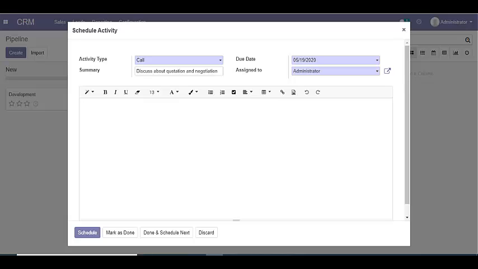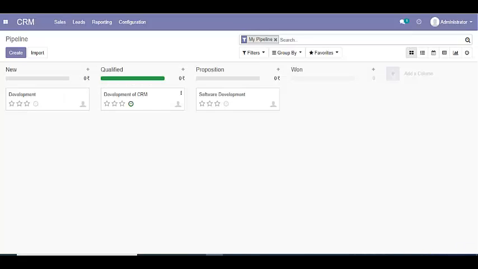We can write the agenda of the call here. And we can schedule activity. We can schedule multiple activities for a single opportunity.